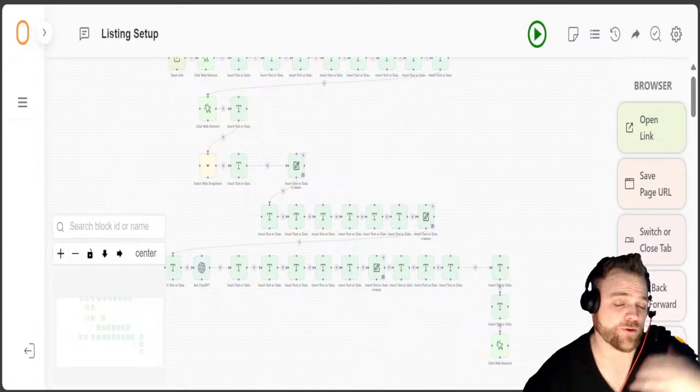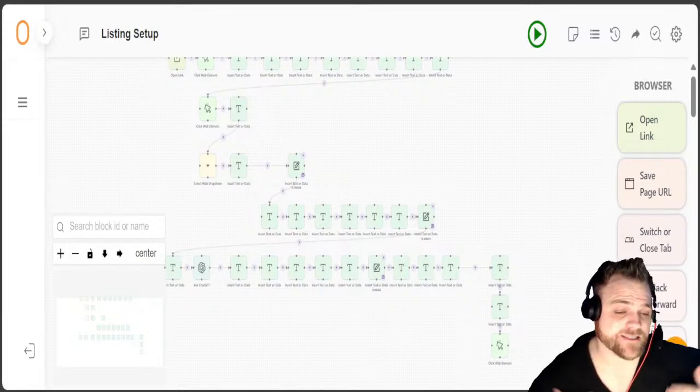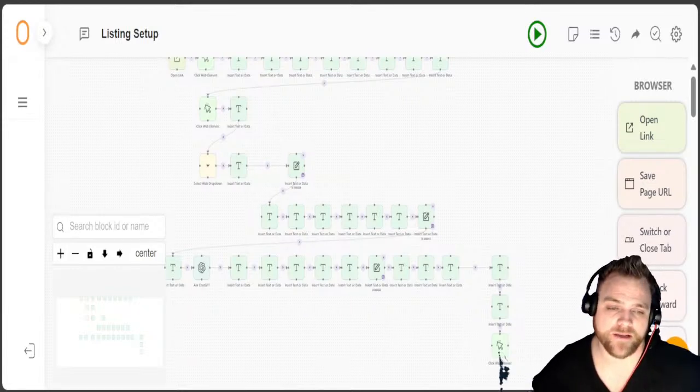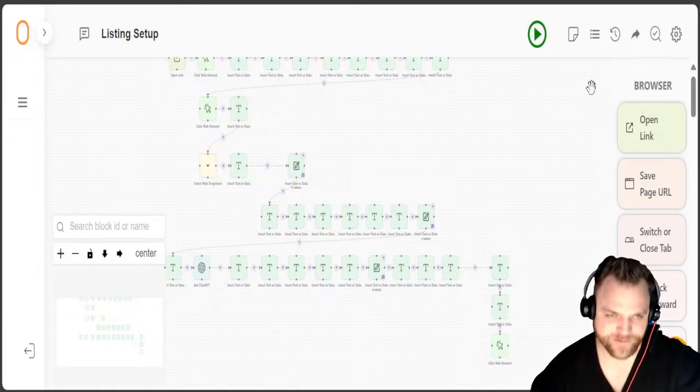But other than that, if you don't know me, my name is Cameron Garlick. This is a simple process that we are creating to take AI employees to an entire new level.